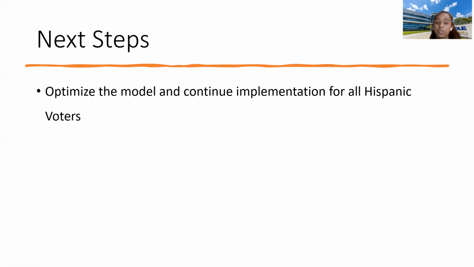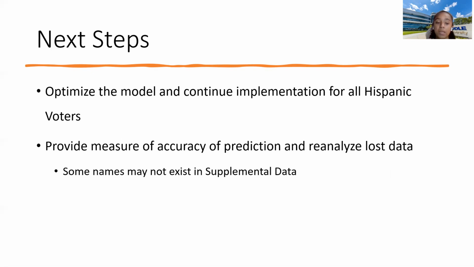So for our next steps, we still need to optimize the model and continue implementation for all the Hispanic voters in this given data set. We also need to provide a measure of accuracy of prediction and reanalyze lost data. As an example, because we created our own supplemental database, we know that some of the names found in our raw data may not appear in our supplemental data, which creates a huge percentage of lost data. In addition, our Python code is not able to parse multiple last names, such as de la Paz, which is 3 words considered as one. Therefore, we need to reconfigure that to account for all of those last names and whatnot.